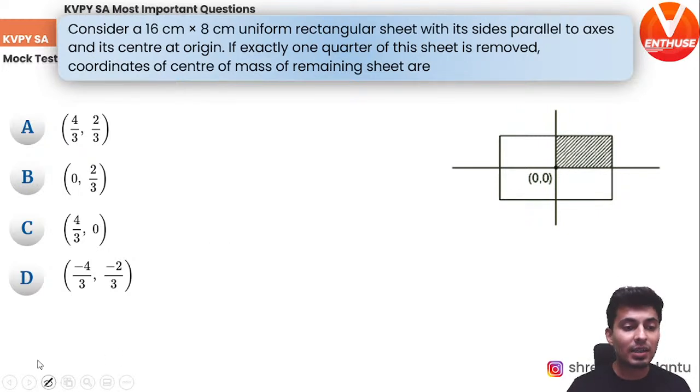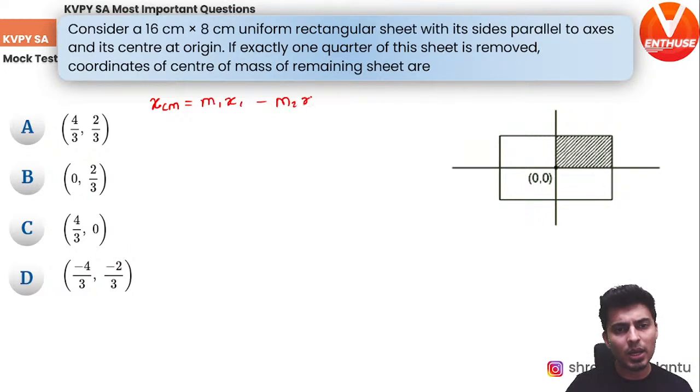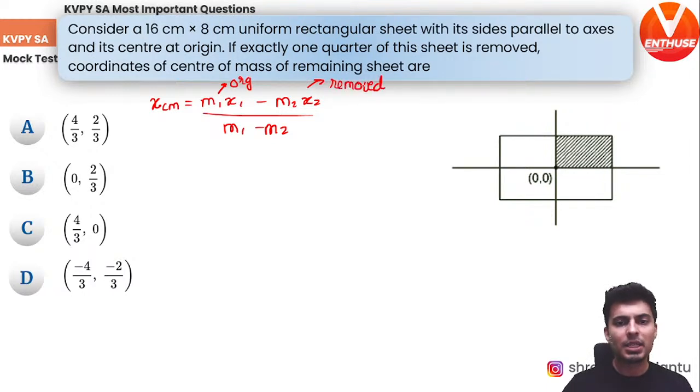So whenever you find these kind of questions, the logic to be used is m1 x1. This is the formula: m1 x1 minus m2 x2 divided by m1 minus m2. That's the logic you need to follow. So let's do this. So xcm will be m1 x1 minus m2 x2 divided by m1 minus m2. So this is the original, okay, this is the original mass. This is the mass which has been removed. Okay, so let's see what is m1, what is m2, what is x1, what is x2.